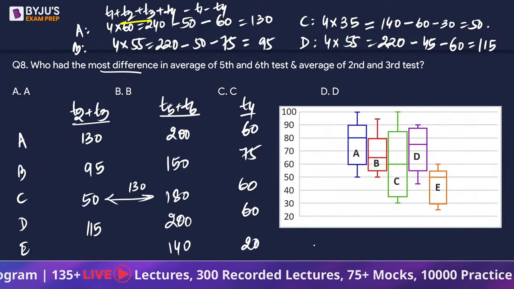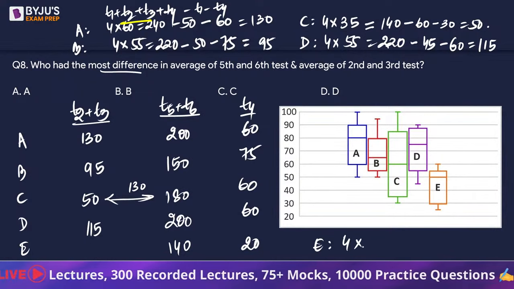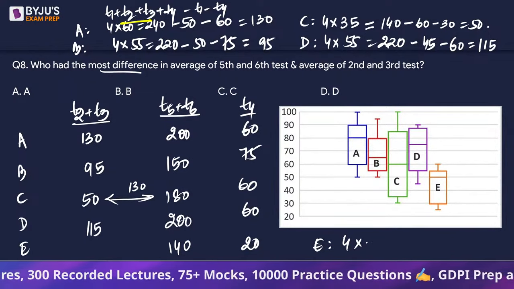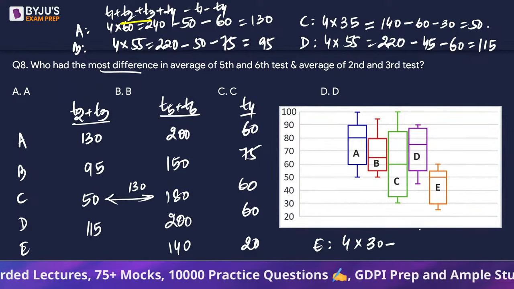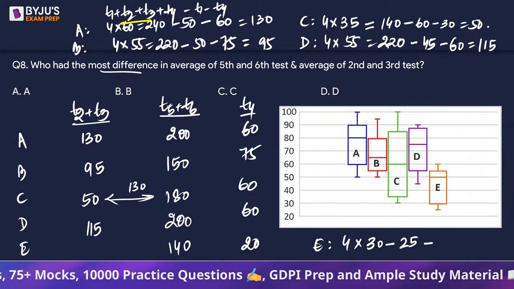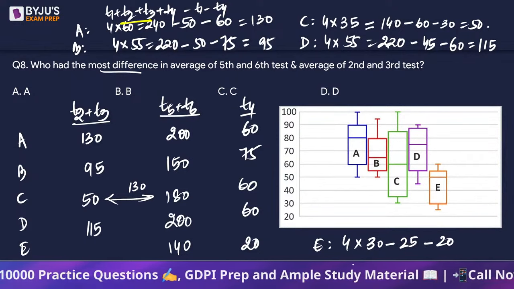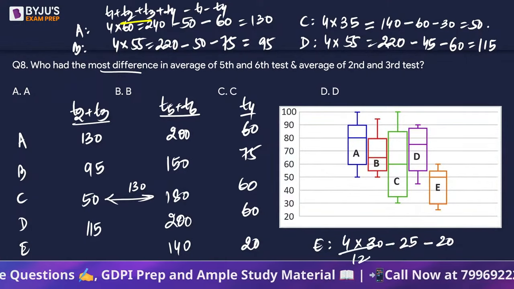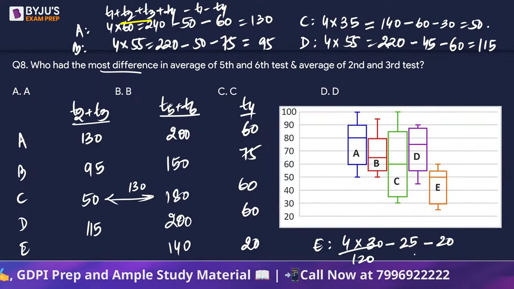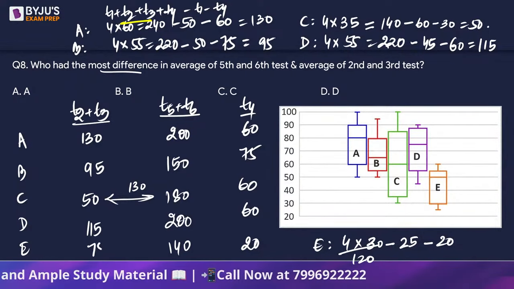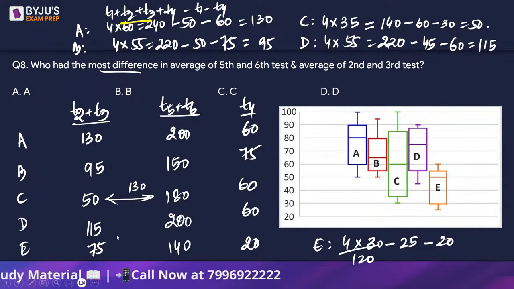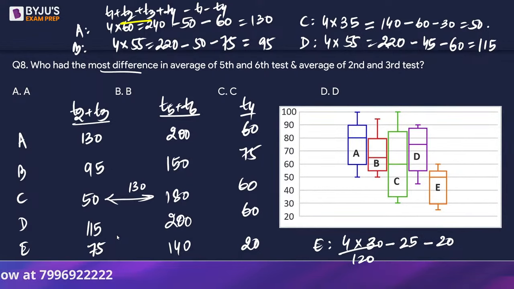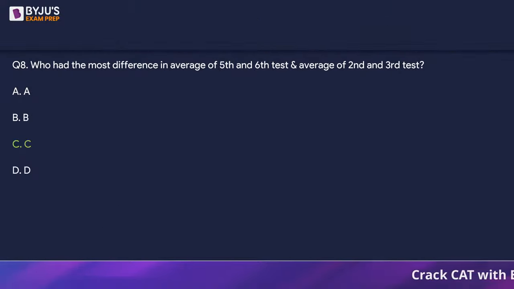Now, if you look at E, it's going to be 4 into नीचे वाला width 30, minus उसके नीचे वाला number which is 25 and then T4 as well. T4 is 20. So this is going to give us 120 minus 20 minus 25, which is 75. So the only student wherein we see the maximum difference is student C, है ना? So option C होना चाहिए answer. So option C is the answer.